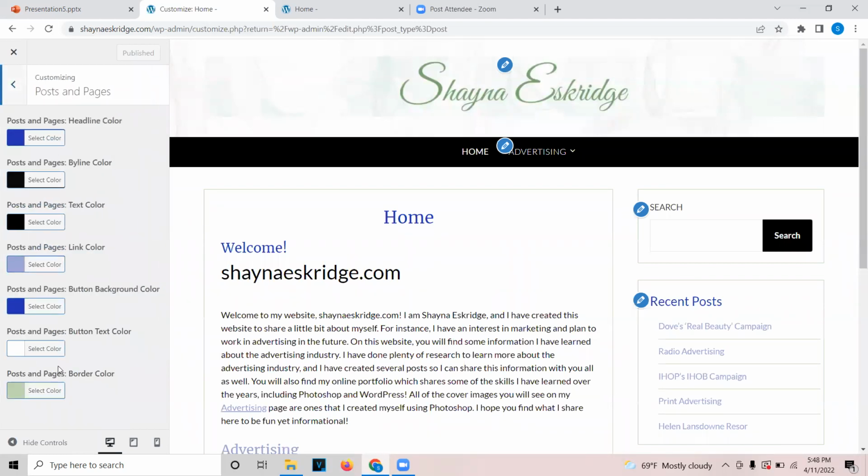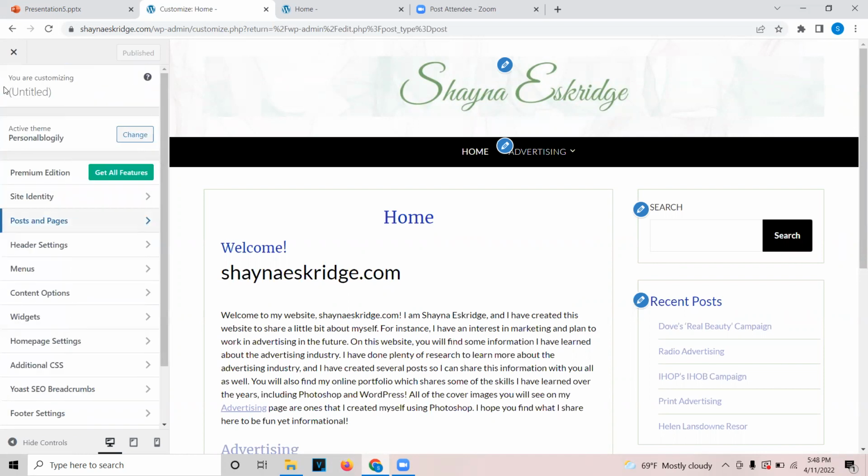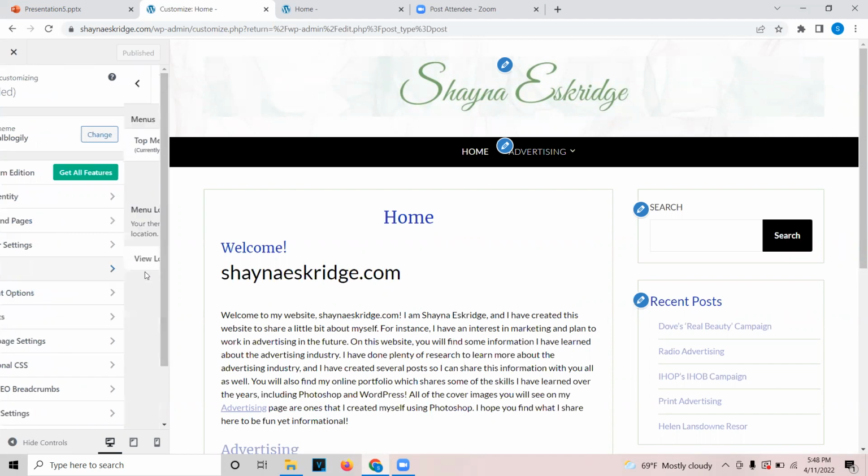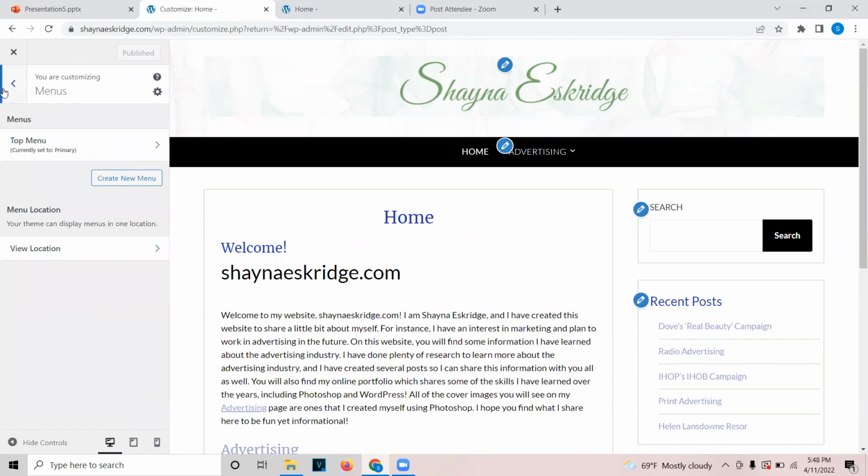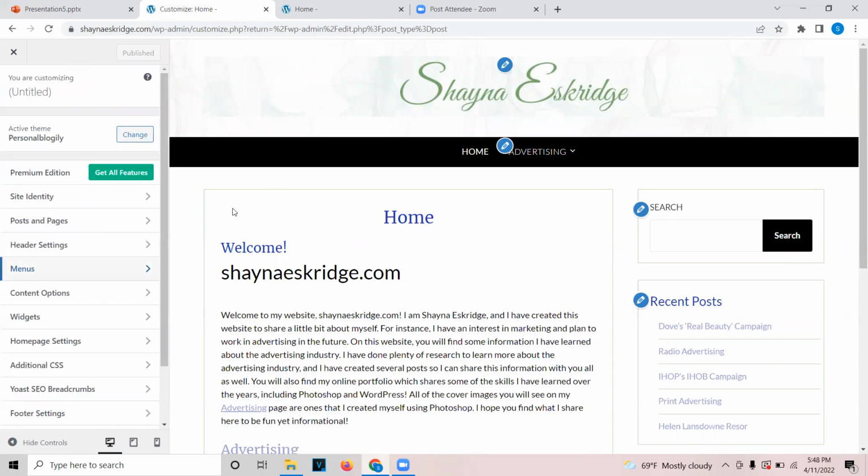And you'll see it lets me change the colors and play around with the different backgrounds and things like that. And it also let me customize my menus, how I would like them to look. And this customizer just overall let me get my website to look exactly how I wanted it to. And I'm super happy with how this turned out.